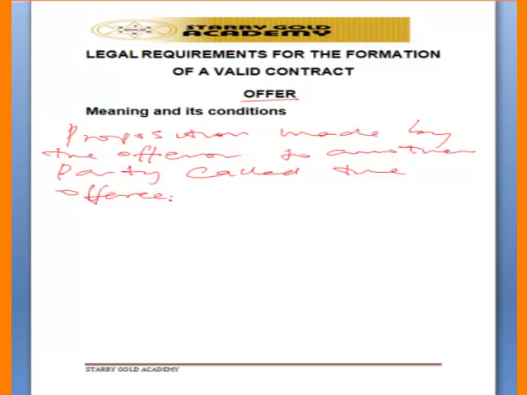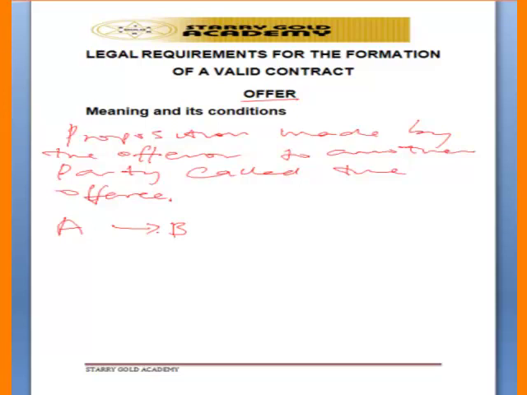So that is what we call a proposition, an offer, and that is why for a contract to exist, there has to be an offer by one party to another party. That means that one party making a proposition to the other party. If party A should say that I want to sell my biro, I will sell it for 100 naira to you, Mr. B, that is what we call an offer.